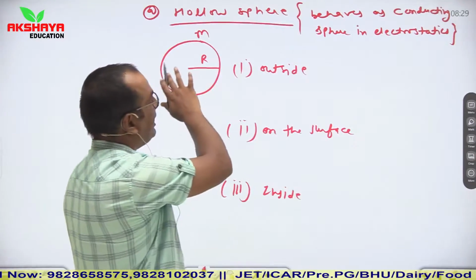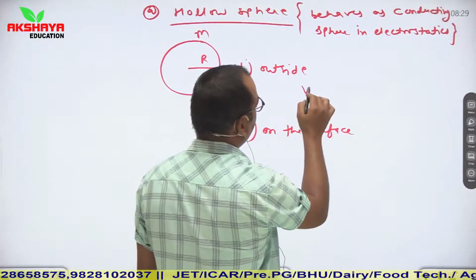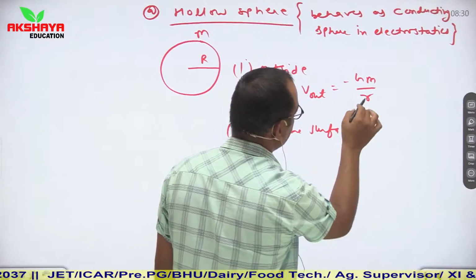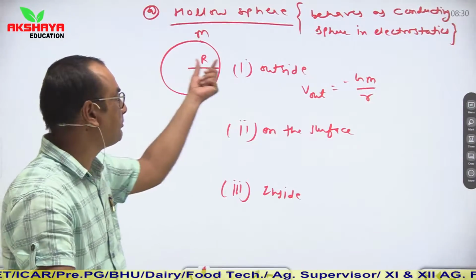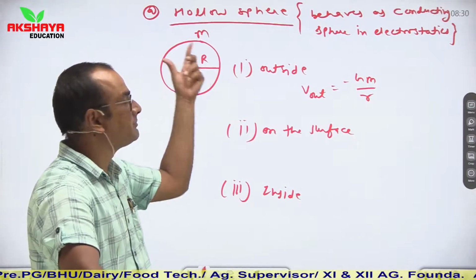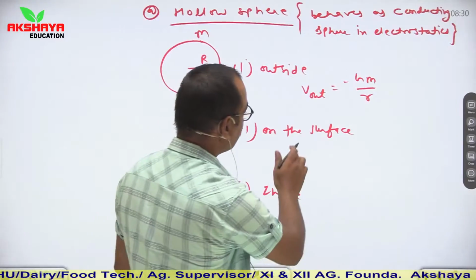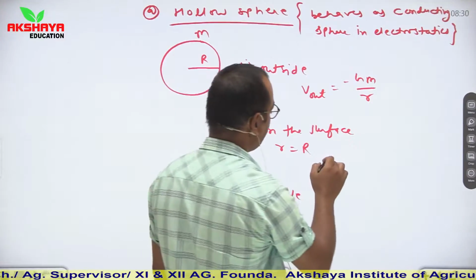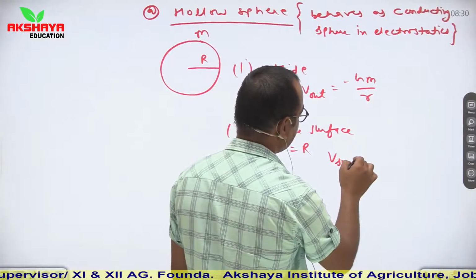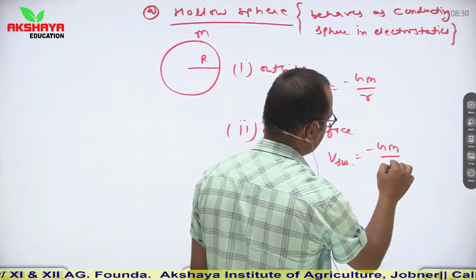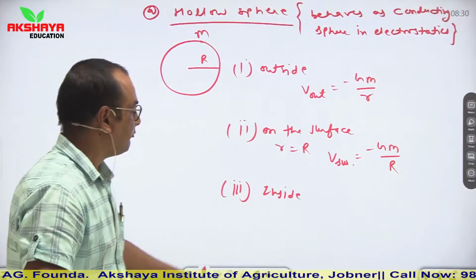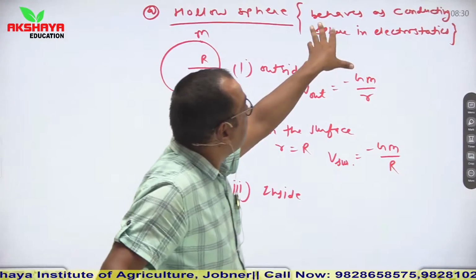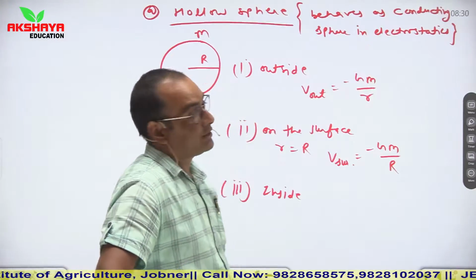So outside this hollow sphere, V out is equal to minus GM upon r, small r. Small r is the distance of that point which is situated outside the given hollow sphere. On the surface, small r becomes equal to capital R, and V surface is equal to minus GM upon capital R. But when we move inside the hollow sphere, as I said, it behaves as a conducting sphere in electrostatics.